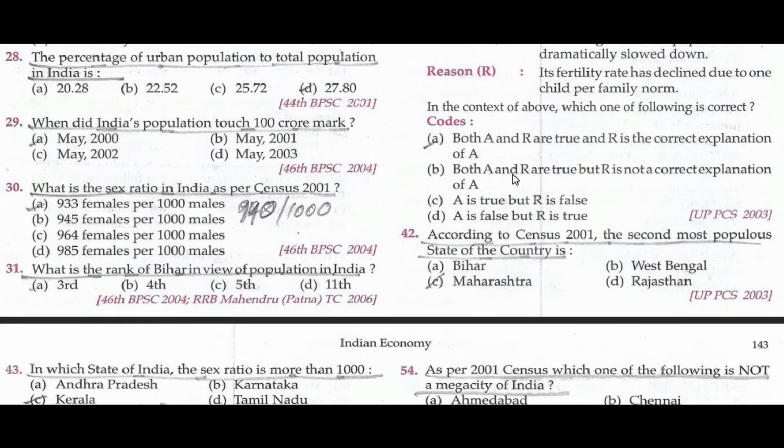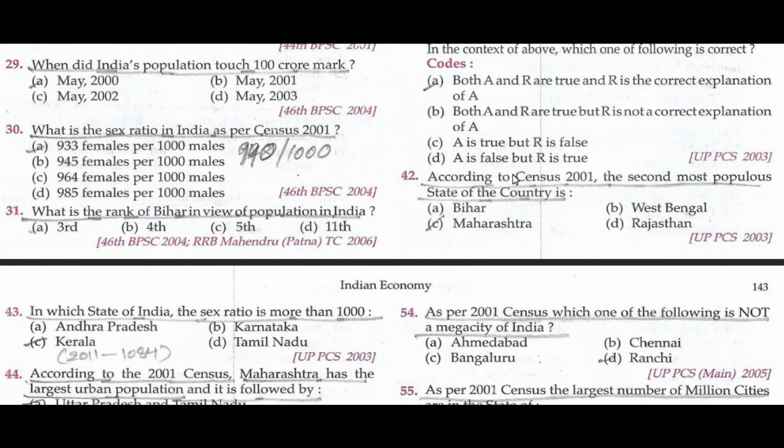The percentage of urban population to total population in India is 27.80. When did India's population touch the 100 crore mark? May 2000.